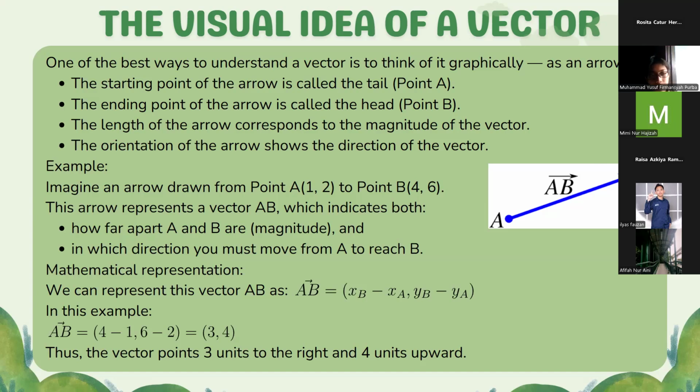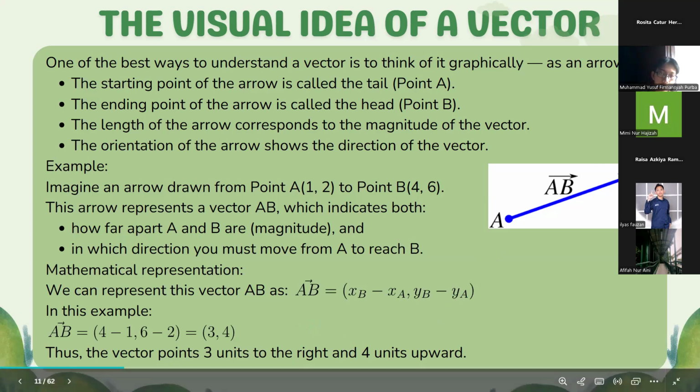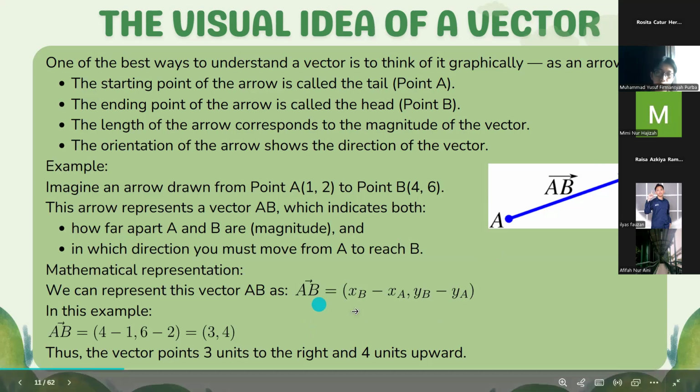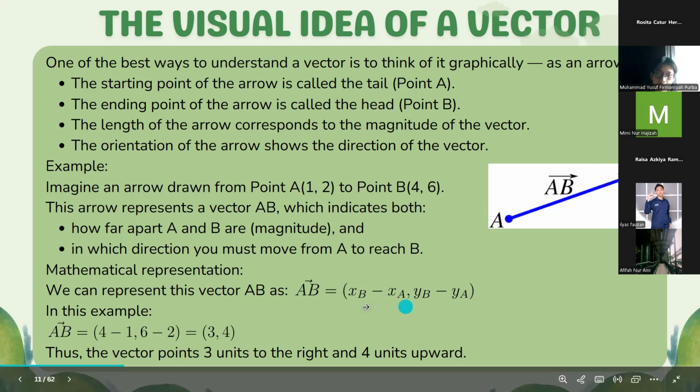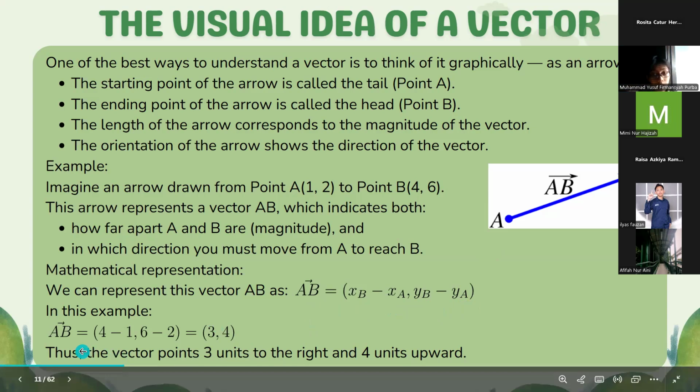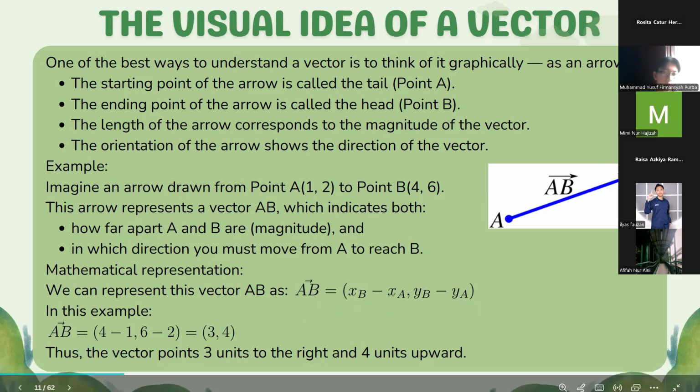In mathematical representation, we can represent vector AB as the difference of xB and xA, and the difference of yB and yA.